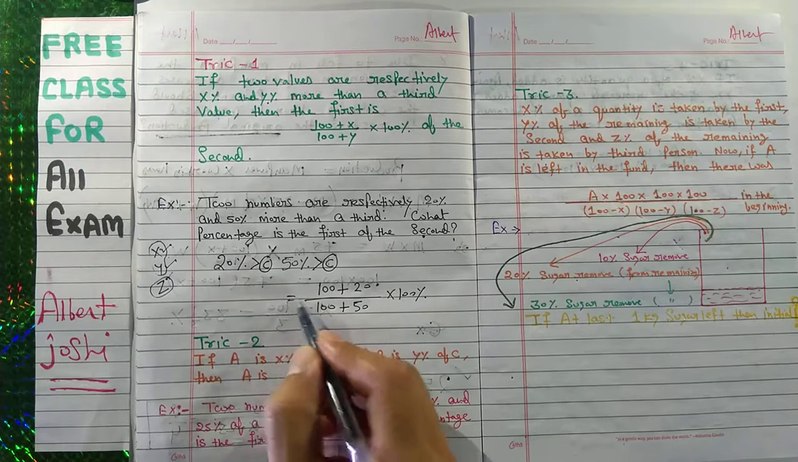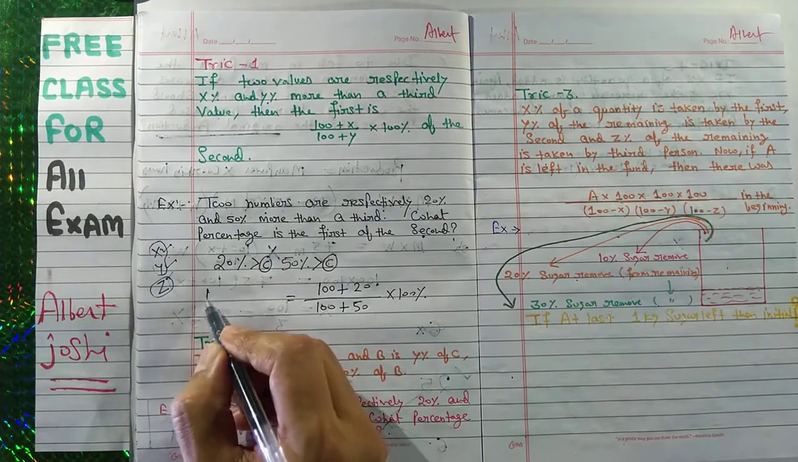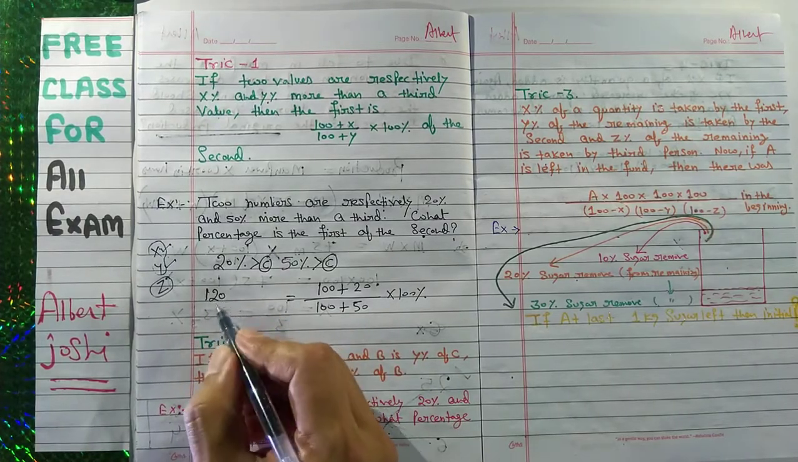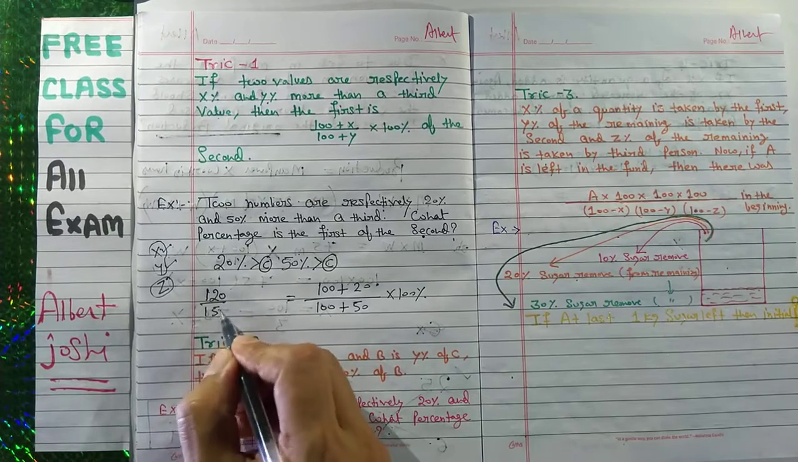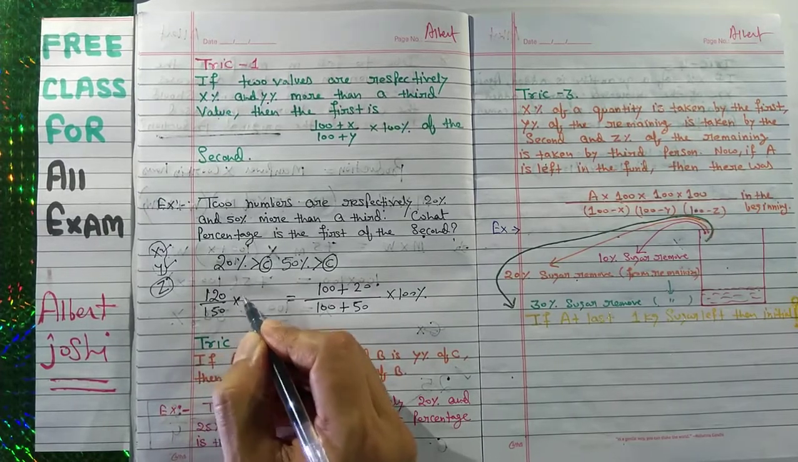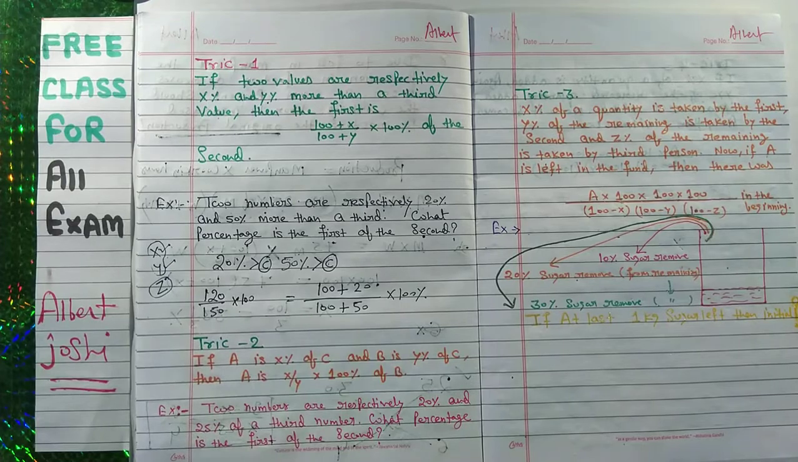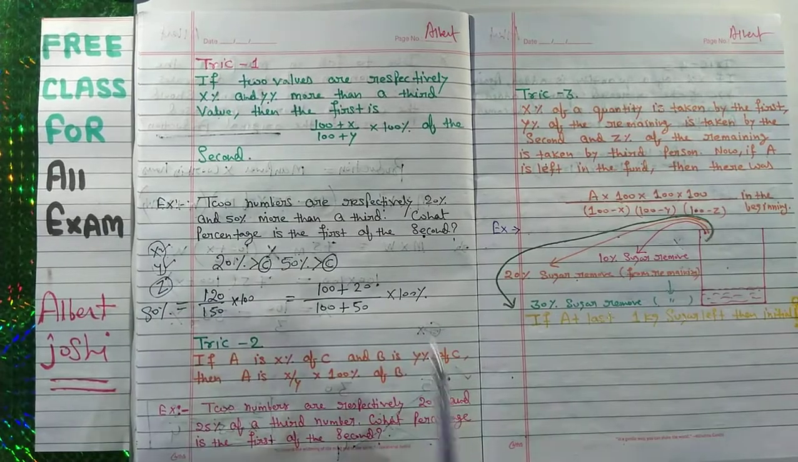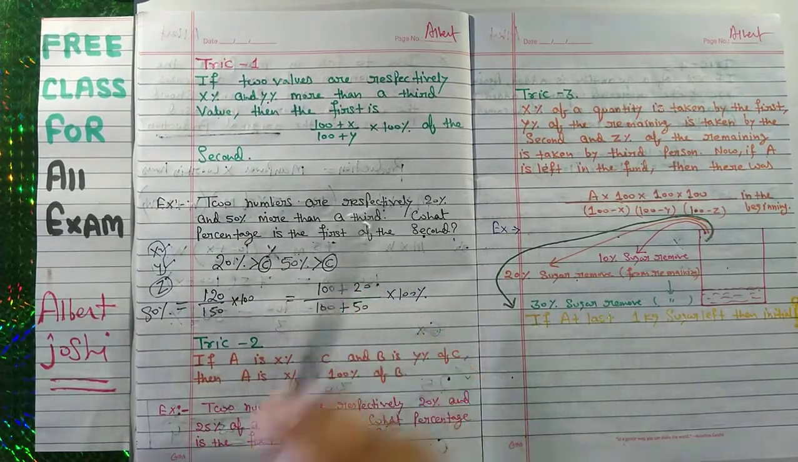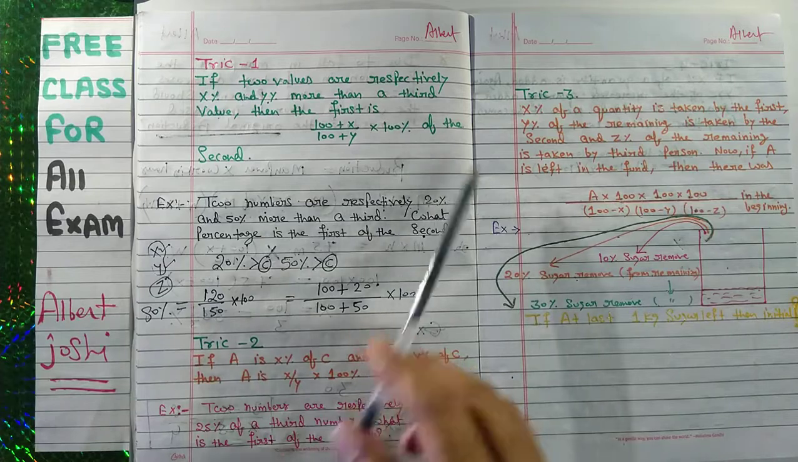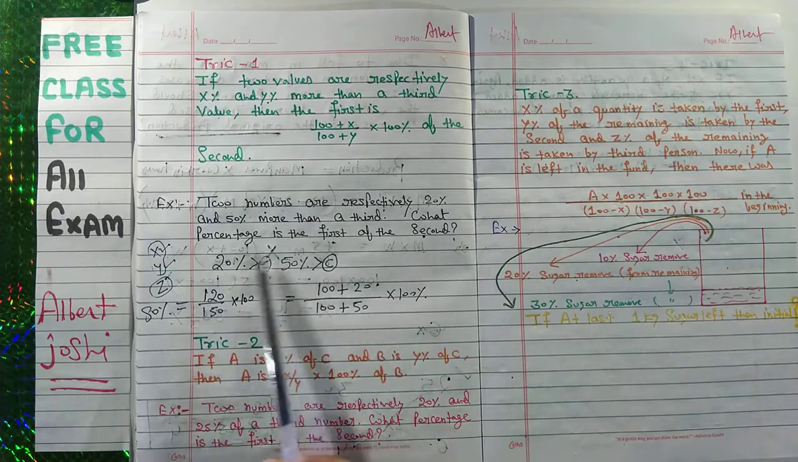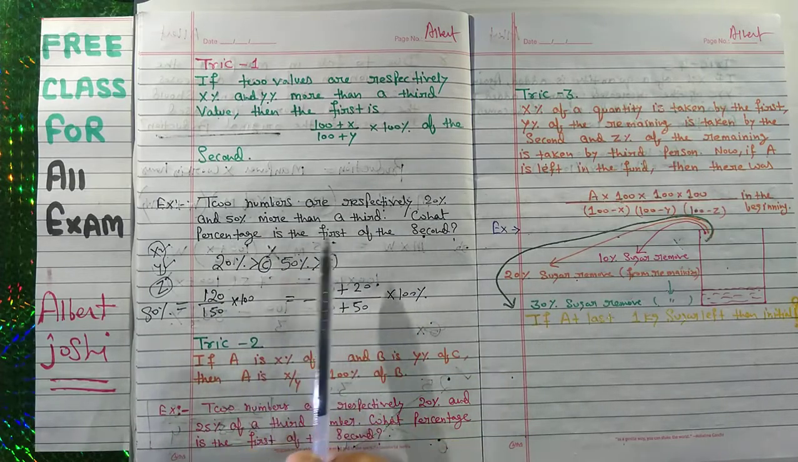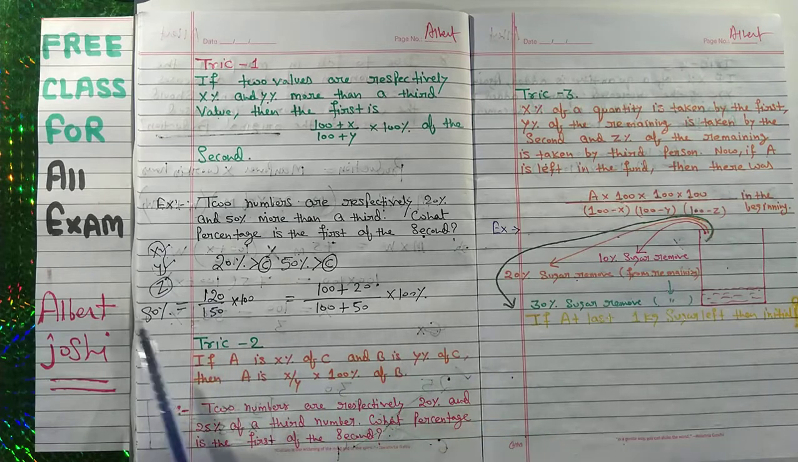So this is 120 upon 150 into 100. So this is 80%. So your first value is 80%. What percent is the first of second? 80% is the first of second.